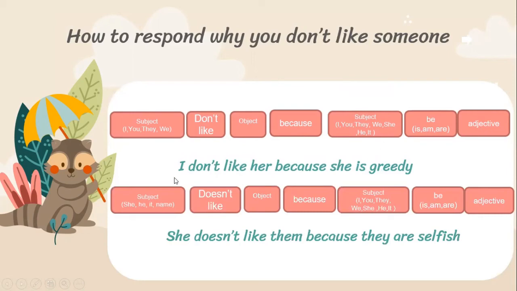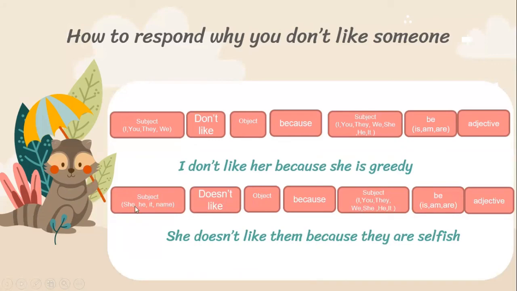As you can see in the example, I don't like her because she is greedy. So we have I as the subject, and then don't like to show that you don't like something, and then you have her as the object, then you put because, and then we have she as the subject, because the object is her, so the subject could be she. After she we have be, the be is. And then the adjective is greedy.